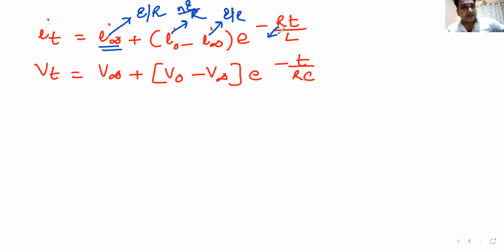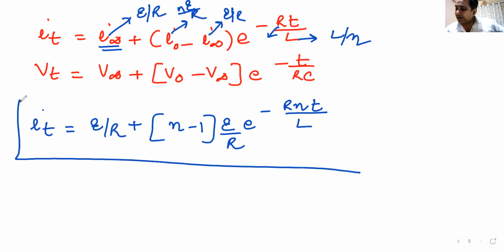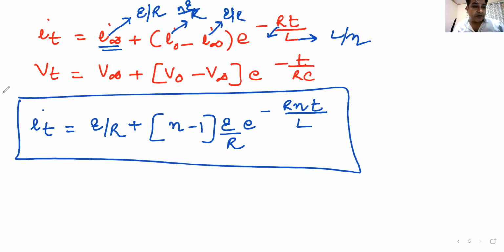What is R? R is R. How much is L now? It is L divided by eta. Put your values, get your answer, stay happy. So I at time t becomes E by R plus (eta E by R minus E by R), so eta minus 1 times E by R, e to the power minus R eta t by L. This is your current as a function of time.